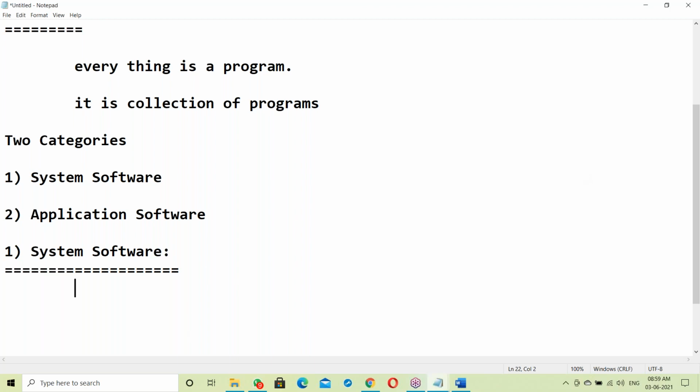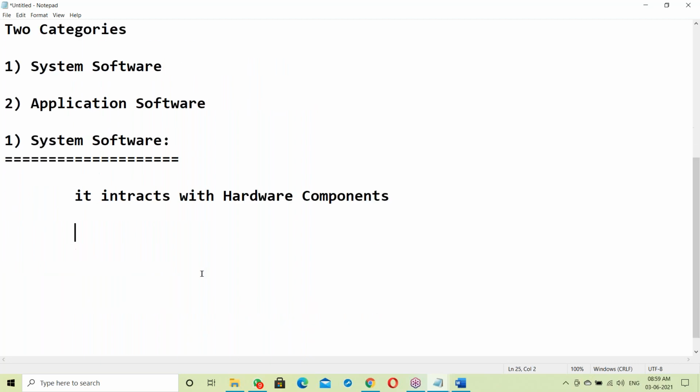System software interacts with the hardware components. So this one interacts with hardware components.